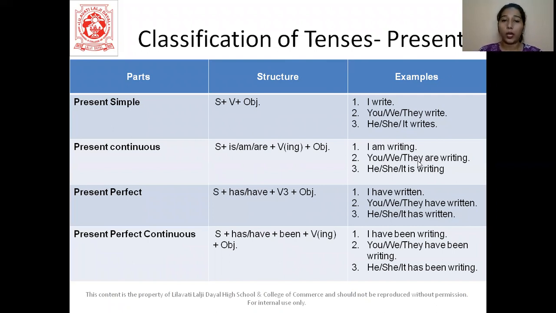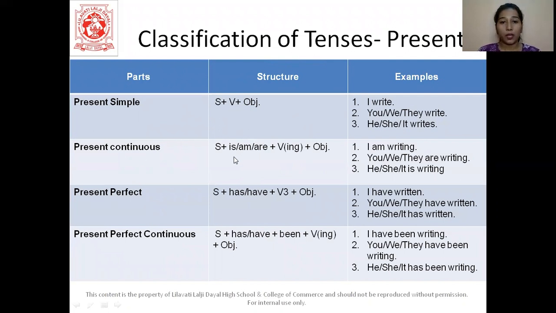Now students, when you get a question in the exam to convert from one tense to the other, you have to remember the structure for it. So we will be focusing more on the structure right now. Alright. So in a present simple tense, we have subject plus verb plus object. For example, I write a book, she writes a book, you write a book.